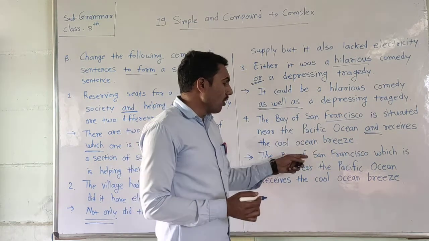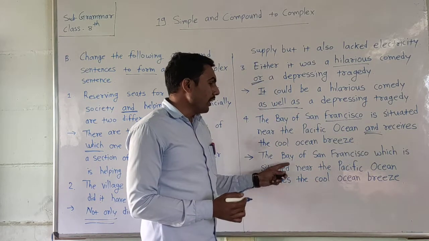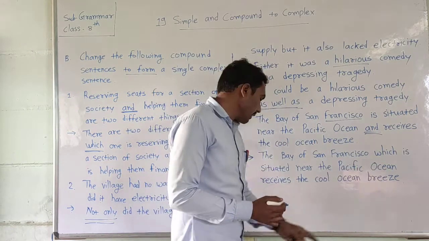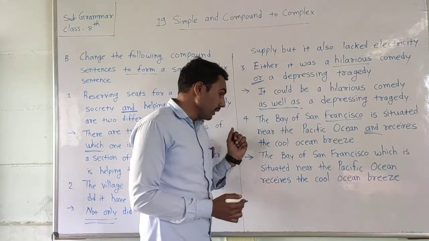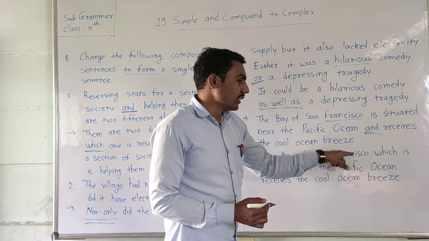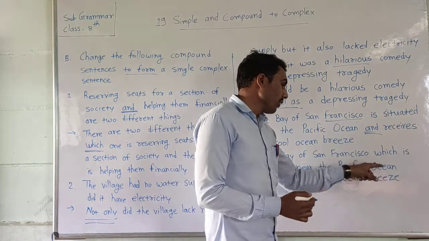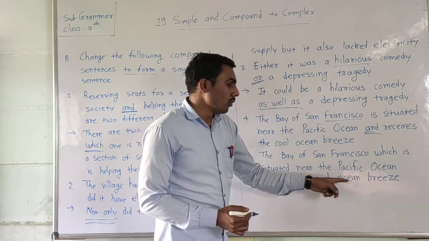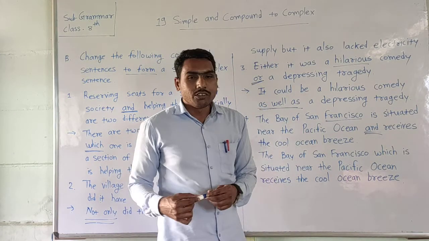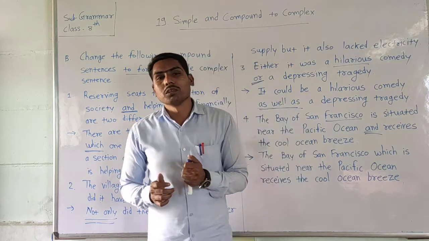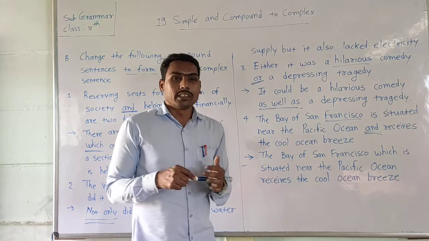Look here: The Bay of San Francisco, which is situated near the Pacific Ocean, receives the cool ocean breeze. Remember this. It is one complex sentence. You can easily convert any compound sentence into a complex sentence using a subordinating conjunction.